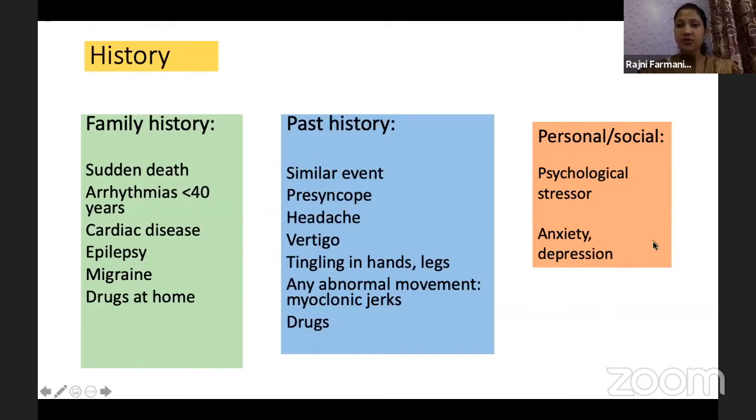Personal and social history, of course, when you have ruled out the organic causes and you have specific pointers for a psychological cause, you should go for this history. In adolescents especially, they might have anxiety, they might have depression.